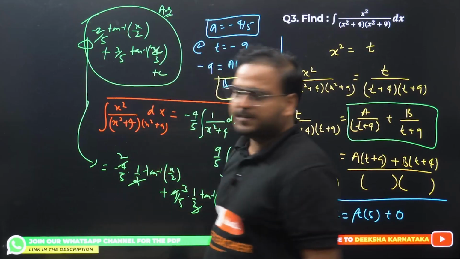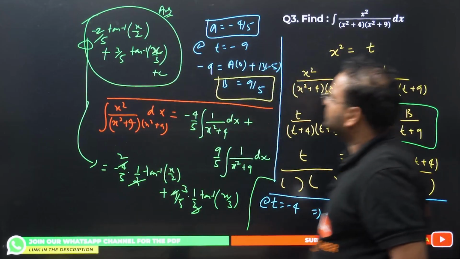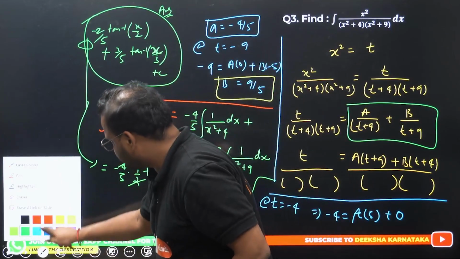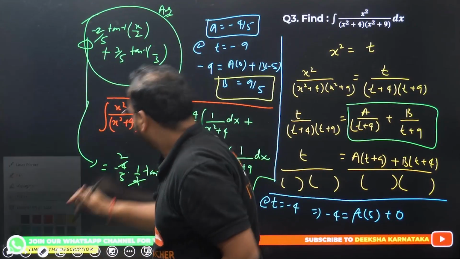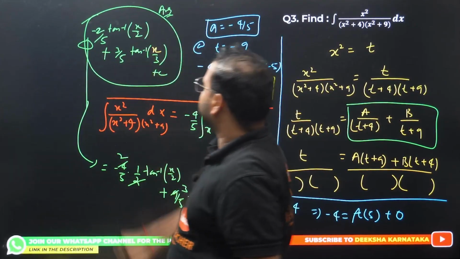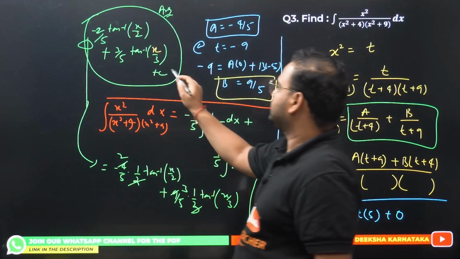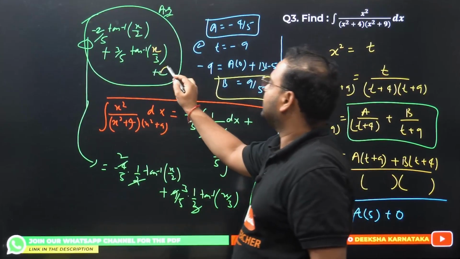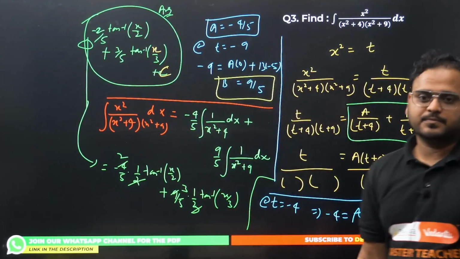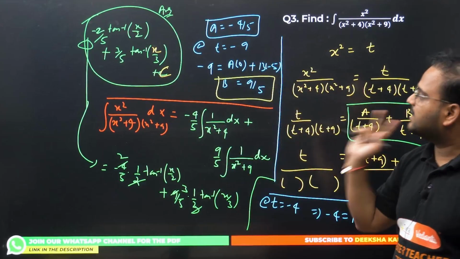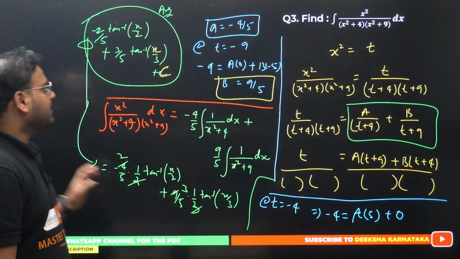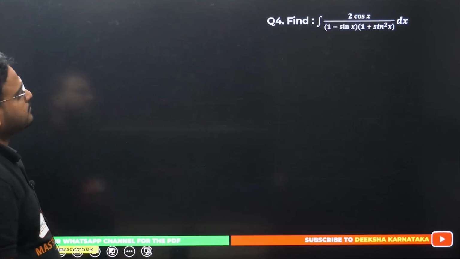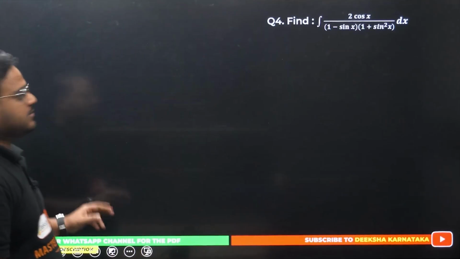Guys, please cross check. I don't think it's visible properly, I'll just make some changes. This is x by 3, okay? x by 2 and x by 3 plus c. This is the constant c of integration that we get in the case of indefinite integrals. Superb. Minus 2 by 5 tan inverse of x by 2, 3 by 5 tan inverse of x by 3 plus c. Simple. Question number 4 now. This is clear? Clear, sir.